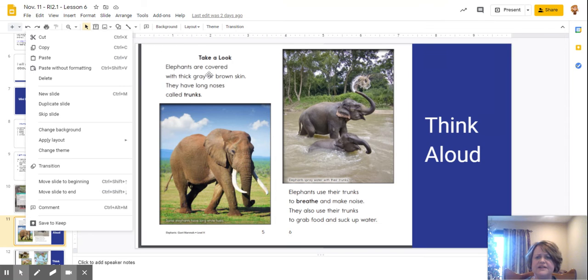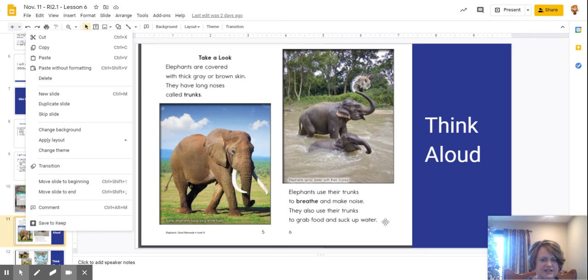It says elephants are covered with thick gray or brown skin. So this elephant is a little bit more brown. This elephant is a little bit more gray. They have long noses called trunks. This is their nose. Elephants use their trunks to breathe and make noise. They also use their trunks to grab food and suck up water.